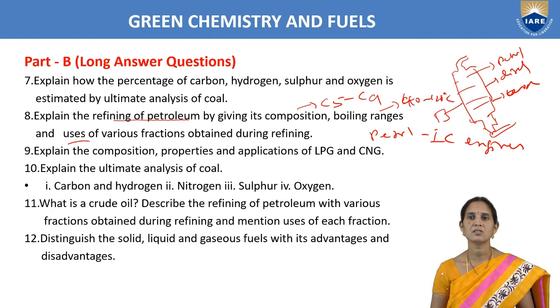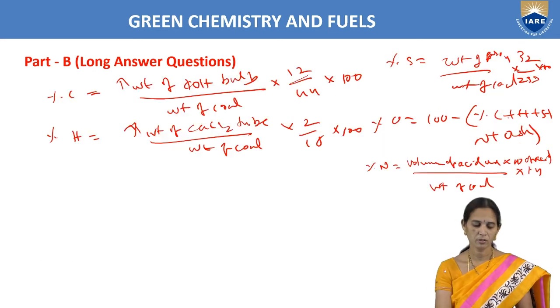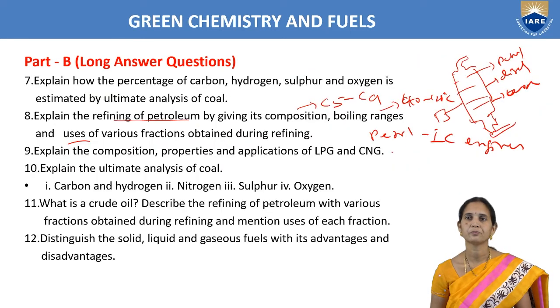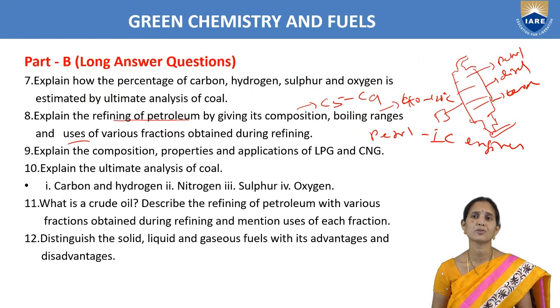Explain the ultimate analysis of coal, percentage of carbon, hydrogen, nitrogen, sulfur and oxygen. So we have to find out all these percentages in ultimate analysis of coal. So first we have to write the procedure.